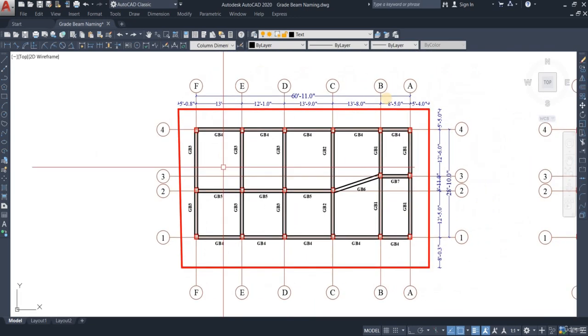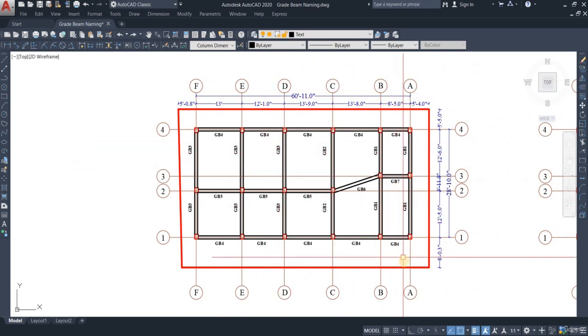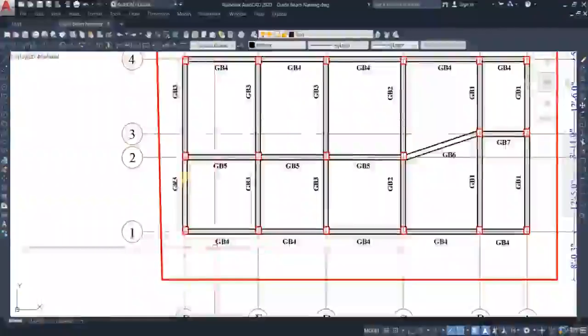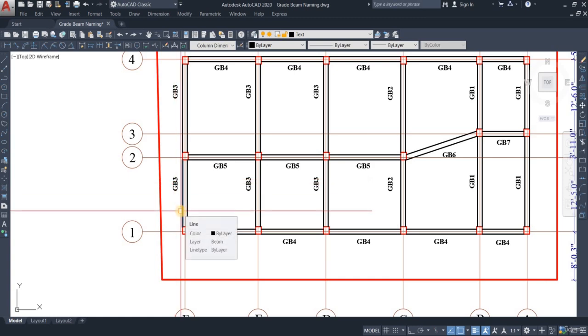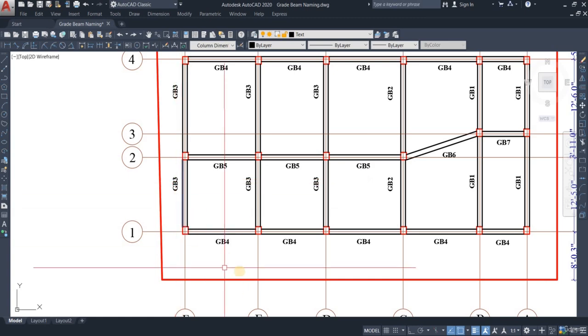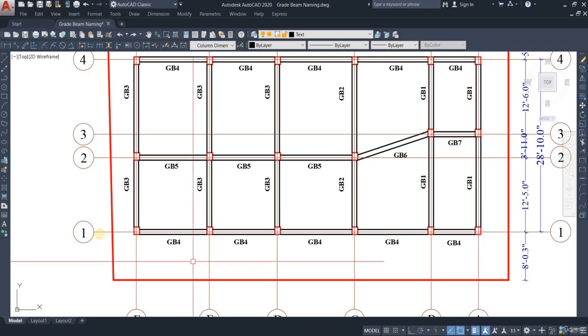Okay, now that our vertical grid lines are covered, we're going to go for the horizontal grid lines, and this time again we're going to start from 1. Our last name was GB3, right? So this time we're going to start with GB4. Here we name the beams of grid 1 as GB4. All of them are GB4.